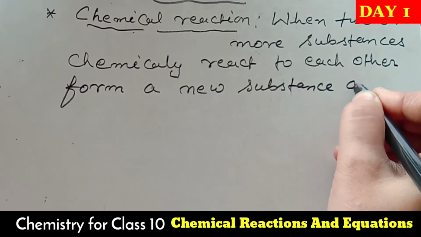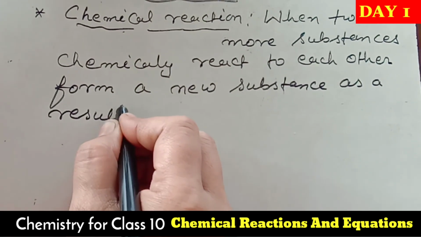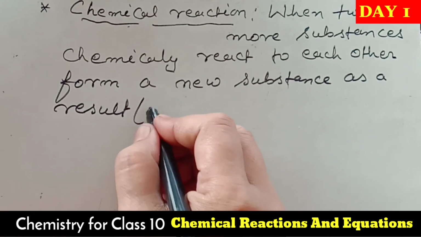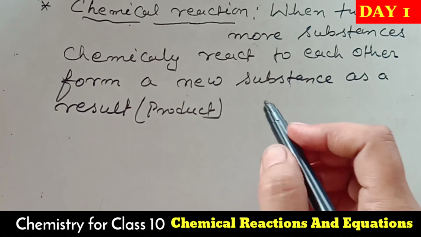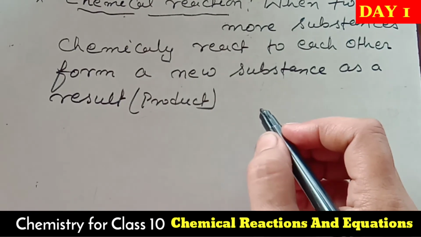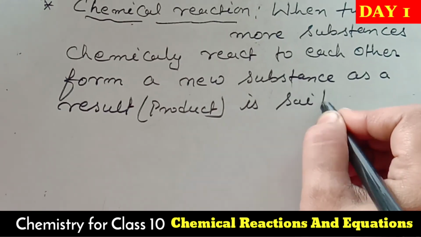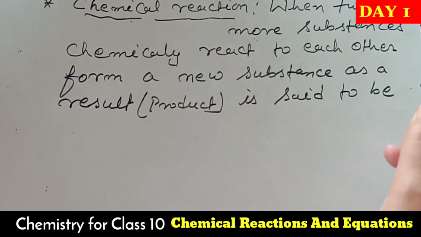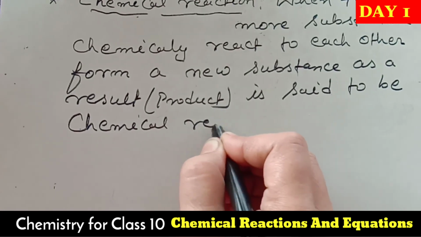That result is only said to be the product. That result is only the product. So a new substance formed as a result is said to be a chemical reaction.